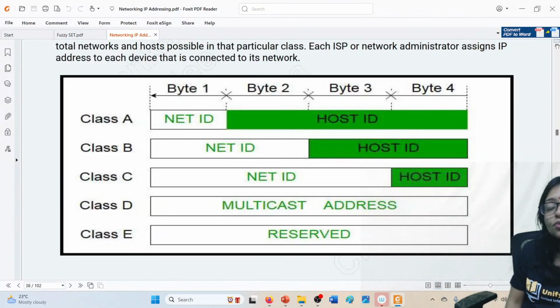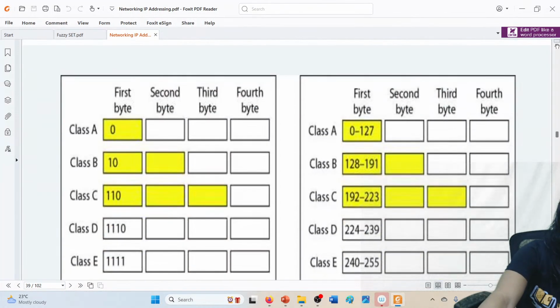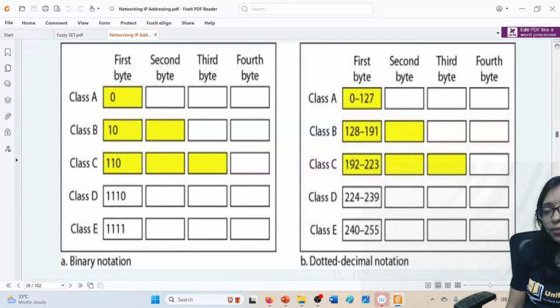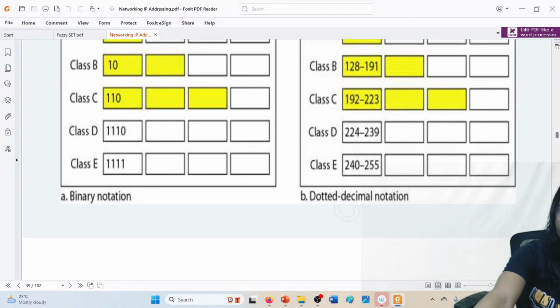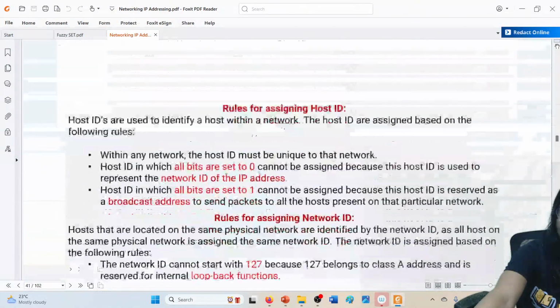In the question, it was given that class C was a multicast address, and that was wrong. Class D is the multicast address and class E is reserved. That's why in that question it was wrong, right? And this is the range you have to remember. From the first byte you have to find out: 0 to 127 is class A, 128 to 191 is class B, 192 to 223 is class C, right? And you have to remember this also, that is very very important.